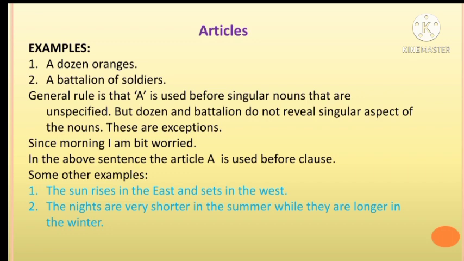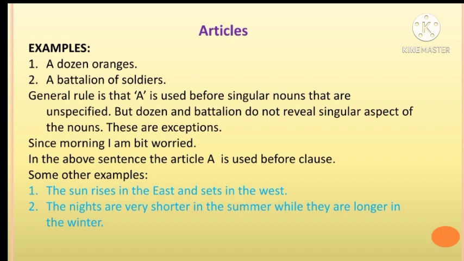Examples: a dozen of oranges, a battalion of soldiers. A is used before singular nouns that are unspecified, but dozen and battalion do not reveal the singular aspect of the nouns. These are exceptions.